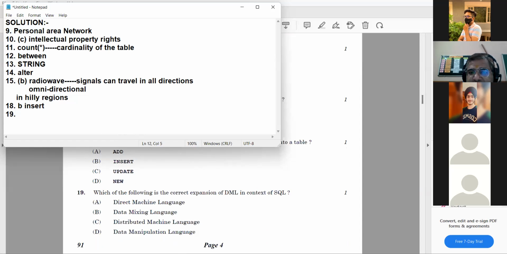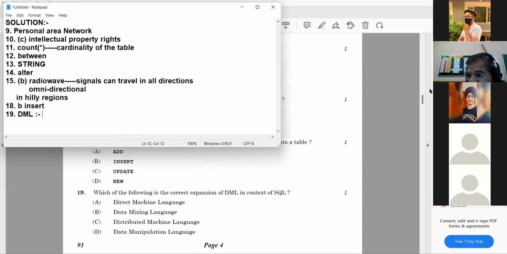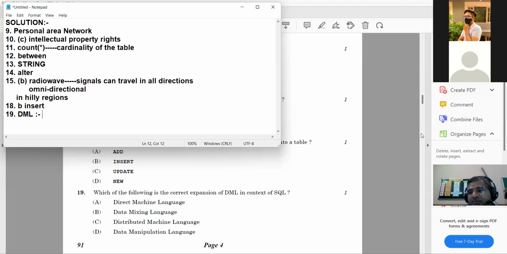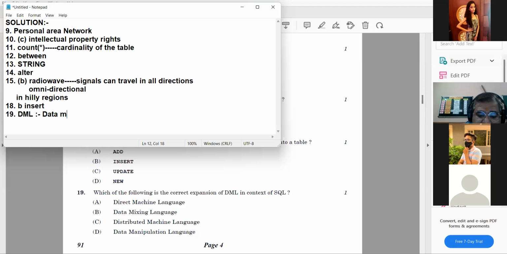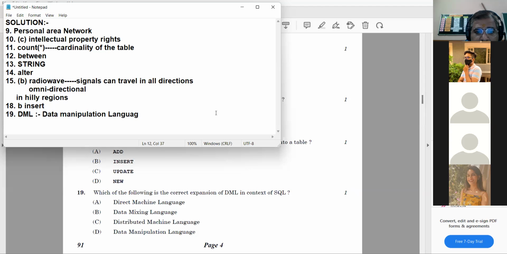Which of the following is the correct expansion of DML? What is the full form of DML? Why are the others not participating? Yes, Akriti. The data manipulation language. Okay. Good.